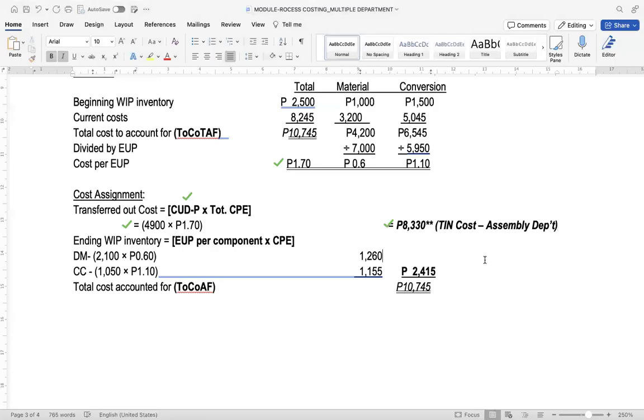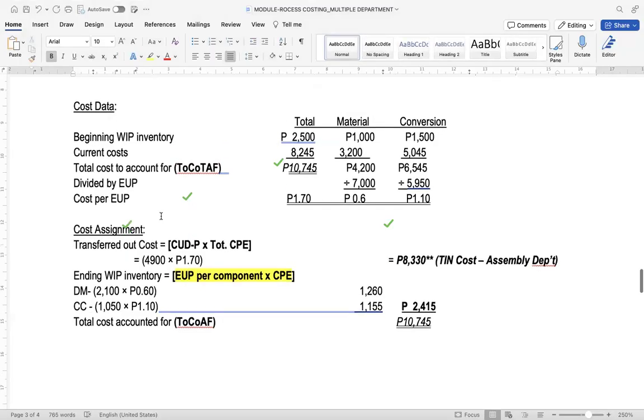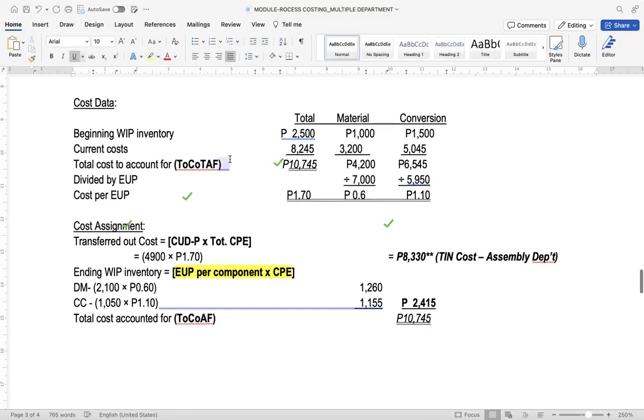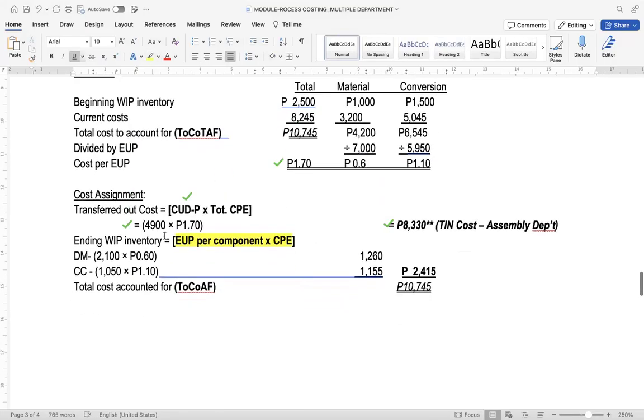Aside from 8,330, the ending work in process inventory will be computed by simply multiplying the EUP per component times the cost per EUP. For direct material, the EUP is 2,100, while for conversion, it's 1,050. So we have 2,100 multiplied by 0.6 as the cost per EUP.